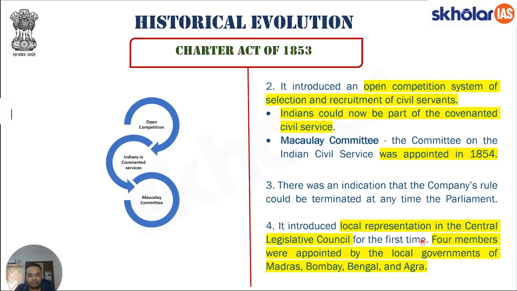It introduced local representation in the Central Legislative Council, a point that I just covered. Why? Because four members were appointed by the local governments of Madras, Bombay, Bengal, and Agra. So these governments used to appoint their representative. This person used to go into the six-member Legislative Council, the legislative wing of the Council of the Governor General of India. Thus, we see local representation happening for the first time.